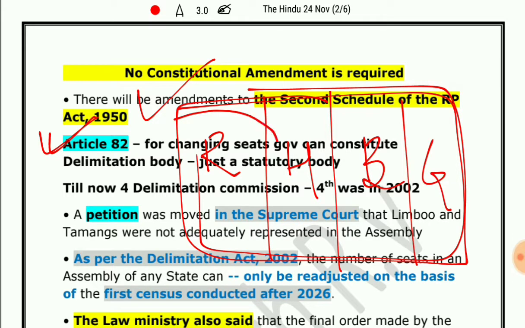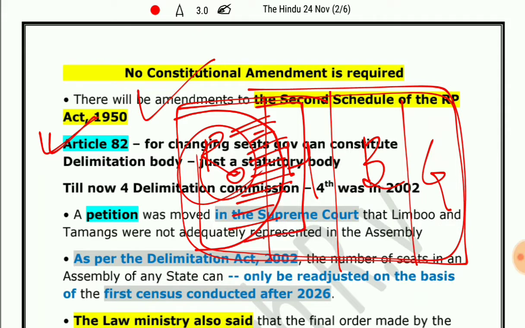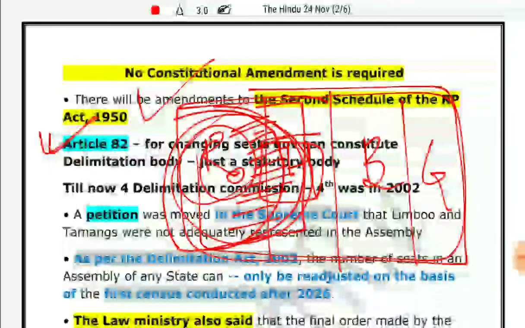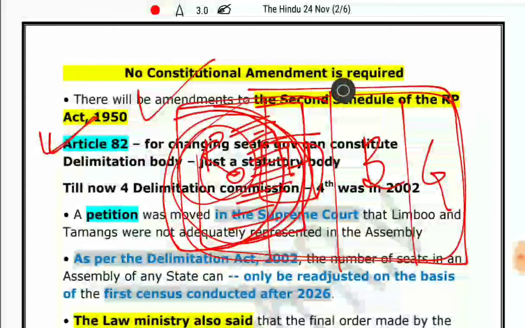If the commission feels that the Rohtak area requires adequate representation, then it will merge some area of Rohtak into Hisar, and it will increase the seats. So the delimitation body has a duty to see whether an area has an adequate number of representatives in the Vidhan Sabha or Lok Sabha Assembly or not.